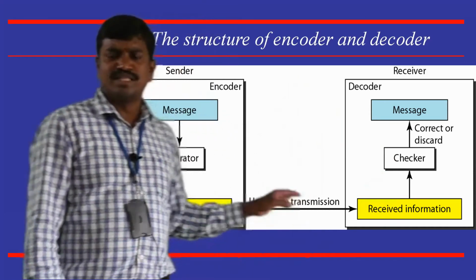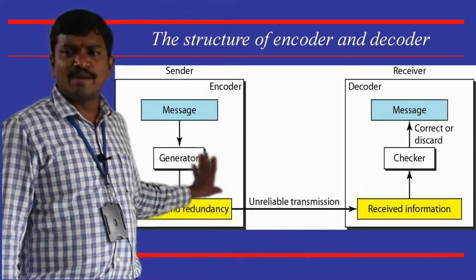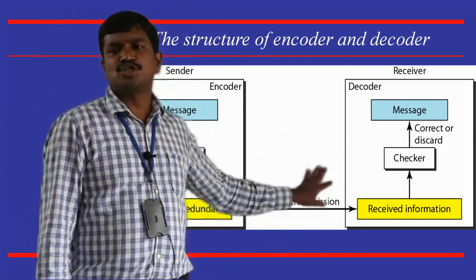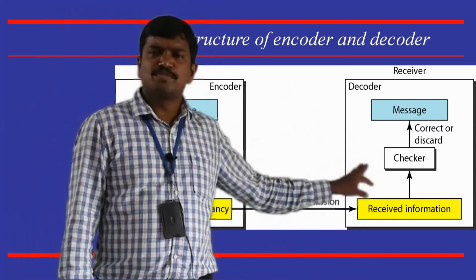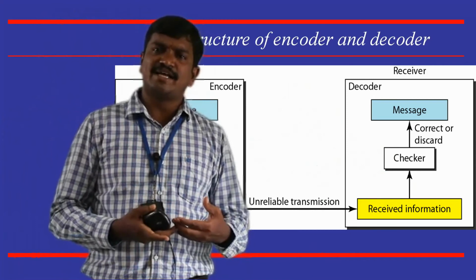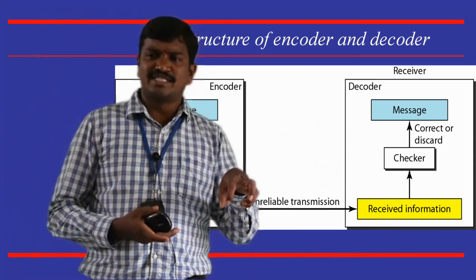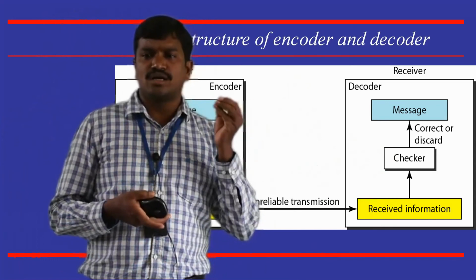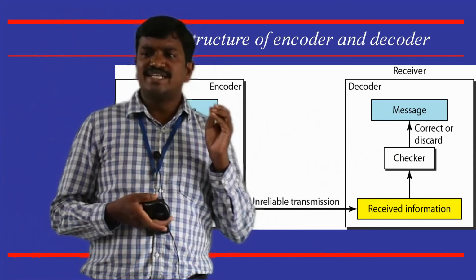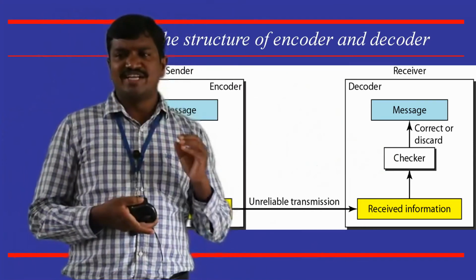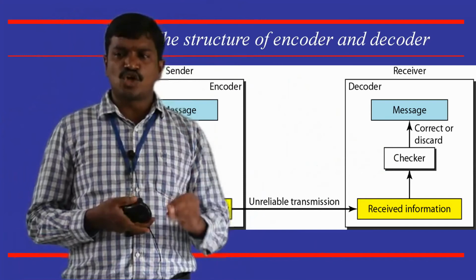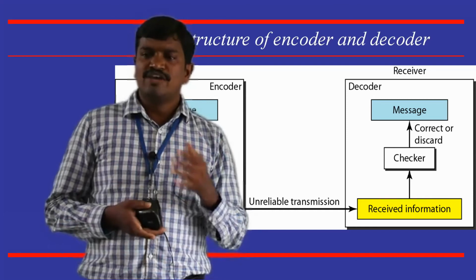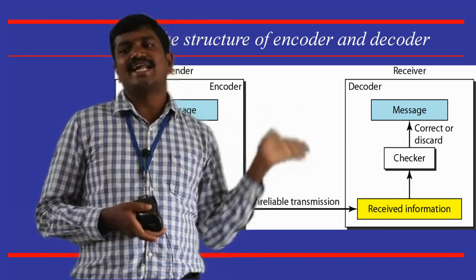Otherwise, no. Now the checker's responsibility: the checker is a program that takes the redundancy bits and the data and uses them to determine whether the received data is correct or corrupted. If it is correct, pass it to the above layer. If it is wrong, discard it. Discard means not consider, ignore. If it is ignored, the sender has to do the retransmission.